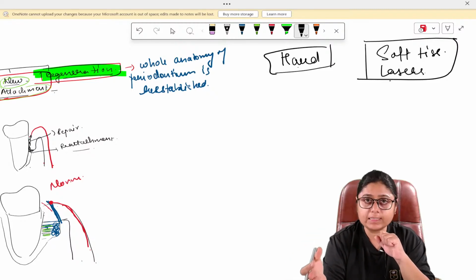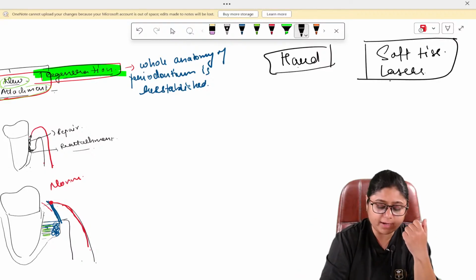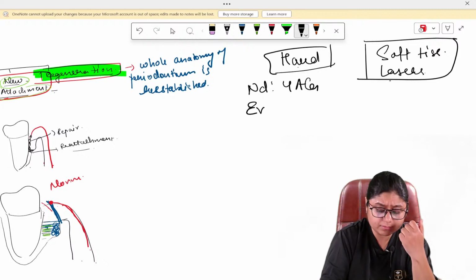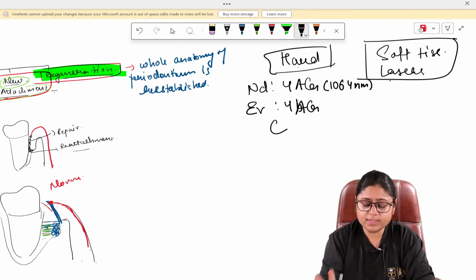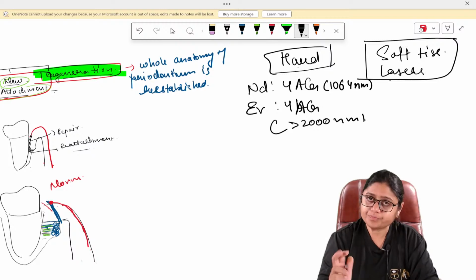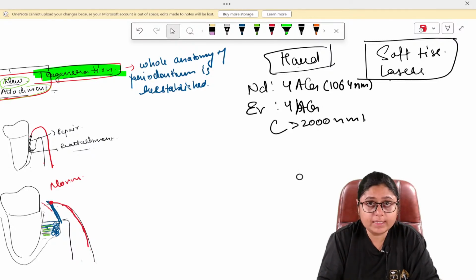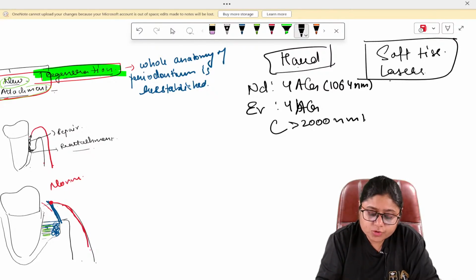The hard tissue lasers that are used mostly are the Nd:YAG and erbium YAG, right? Nd:YAG is 1064 nanometers and erbium YAG is more than 2000 nanometers, okay? So these two are the hard tissue lasers which can cut the bone and remove the calculus, and out of these two, erbium YAG is the best.